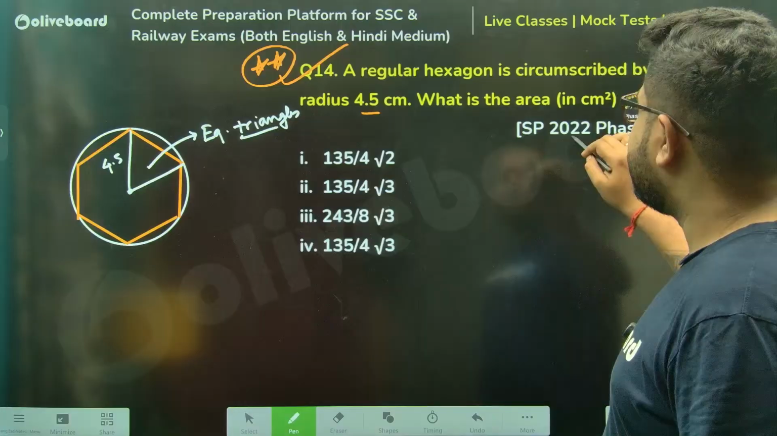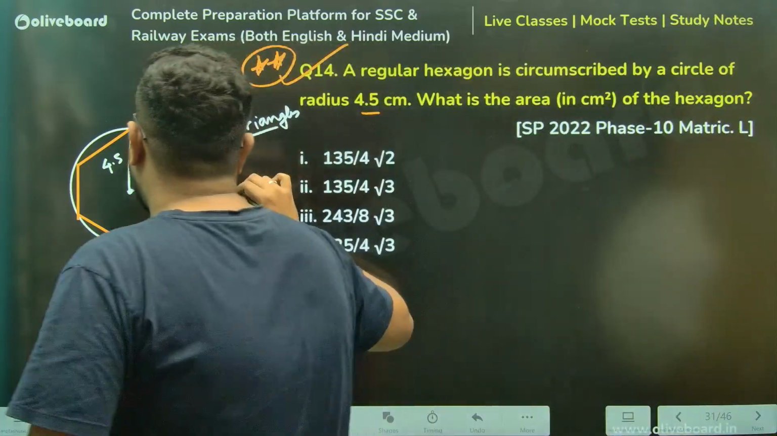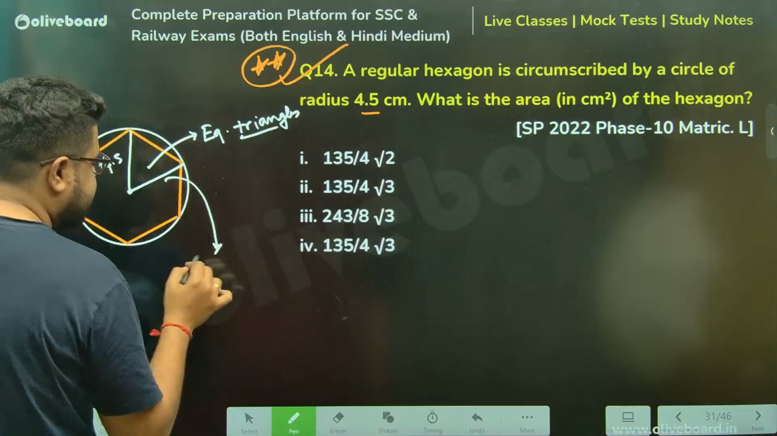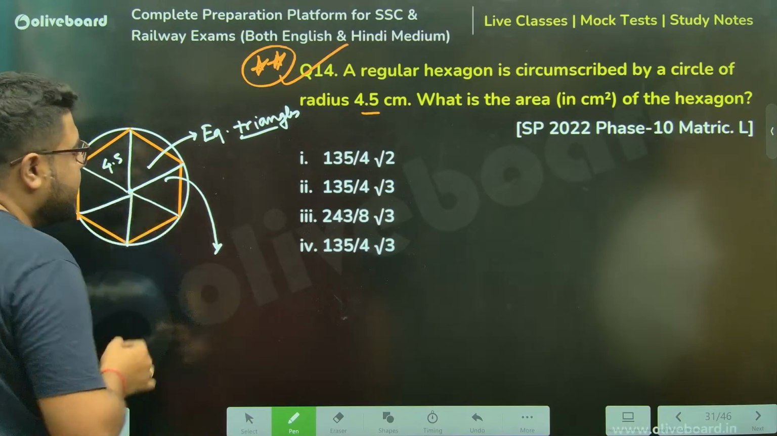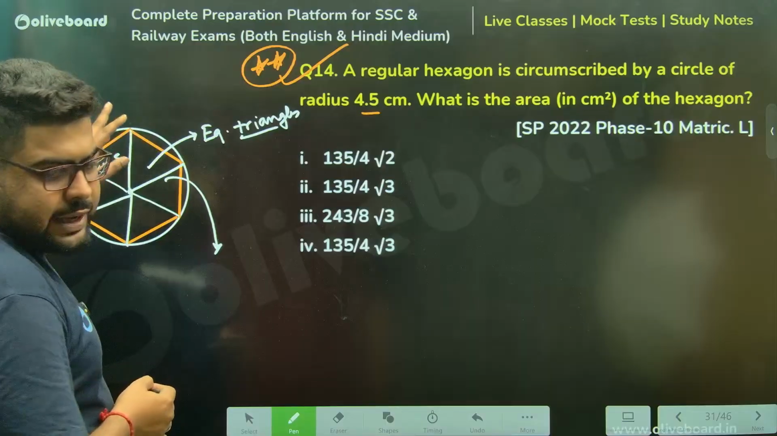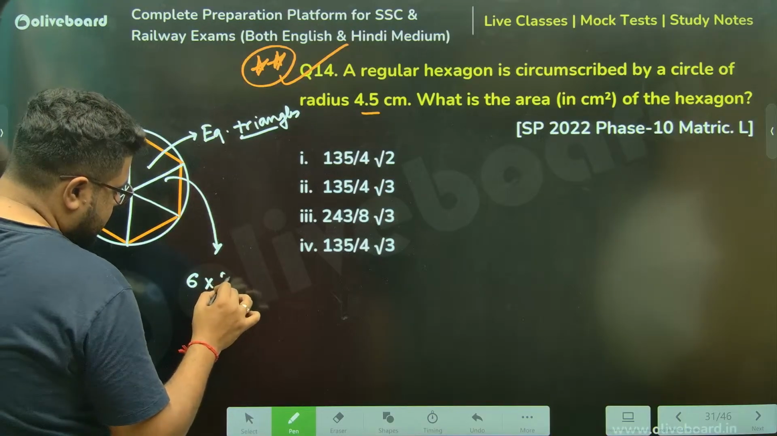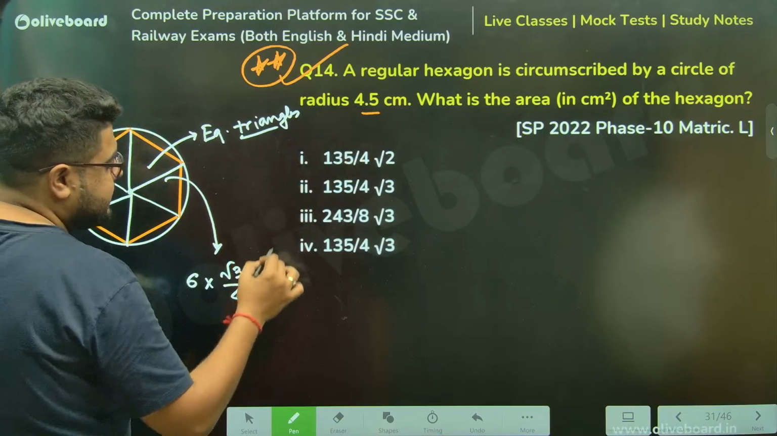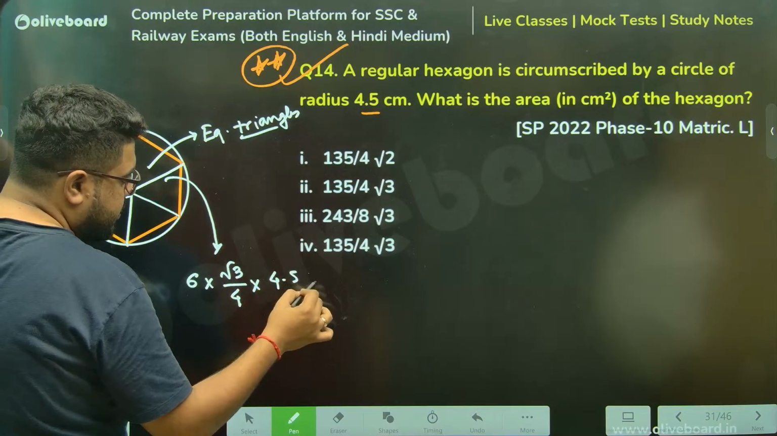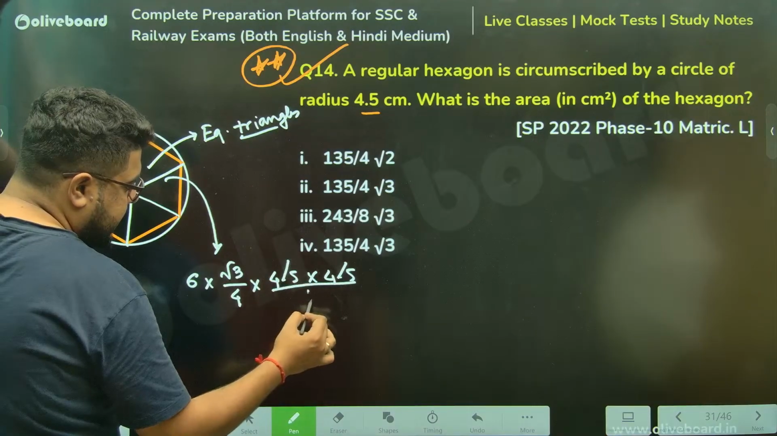Now, if it is an equilateral triangle, what is the area of the hexagon, sir? Please understand. There will be 6 such equilateral triangles if you join. Area of the hexagon is 6 times the equilateral triangle area. So, 6 times root 3 by 4 into a square. The side is 4.5.